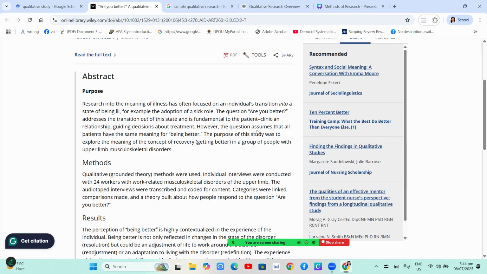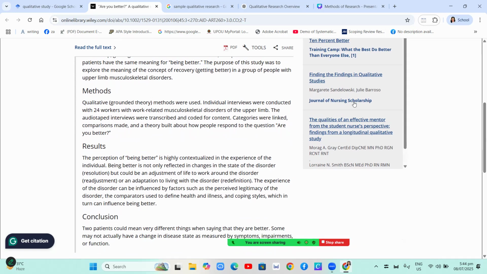However, the question assumes that all patients have the same meaning for being better. So the method used by this study is qualitative, with grounded theory methods. Individual interviews were conducted with 24 workers, and categories were linked, comparisons were made, and theory was built about how people respond to the question, are you better?